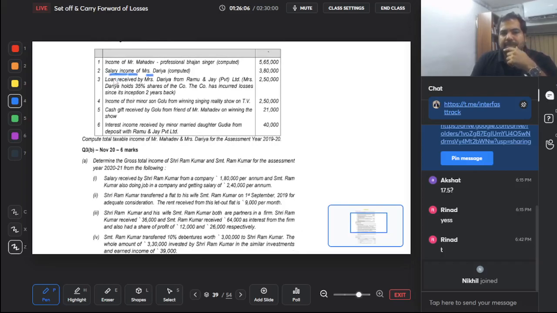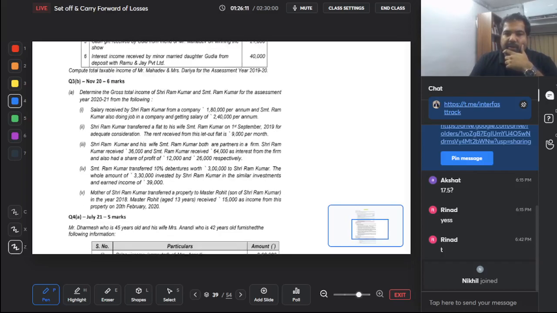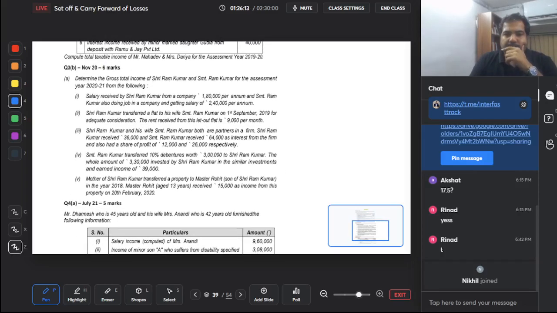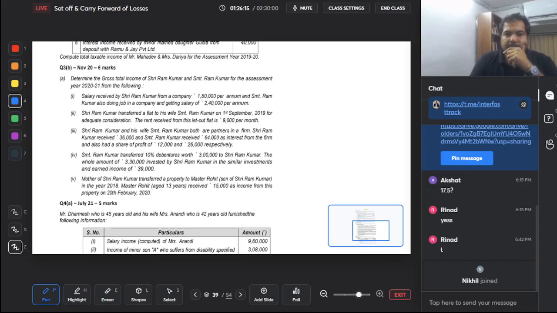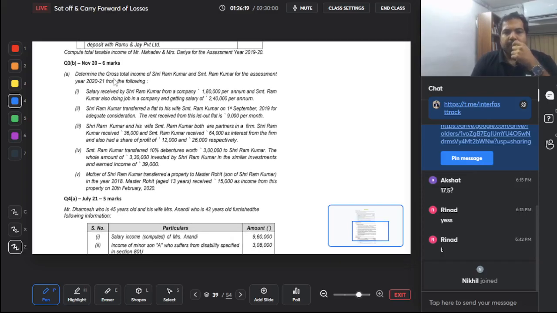Salary income of Mrs. Daria computed. So nothing to do. Although there is salary, there is nothing to do there. Here, salary received by Shri Ram Kumar from a company 1,80,000 per annum, and Srimati Ram Kumar also doing a job in the company and getting salary of 2,40,000. Where will both these salaries go? Under salaries. And what will you do with these, guys? You will give a standard deduction of 50,000. That's all.